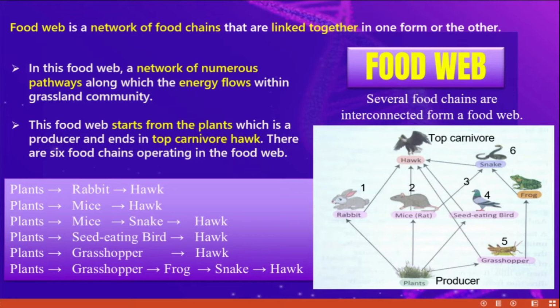In food chains, the starting point is always the producer and the ending top carnivore is nothing but the hog. Here, grass is eaten by the rabbit, then the rabbit is eaten by the hog. So this is one food chain.